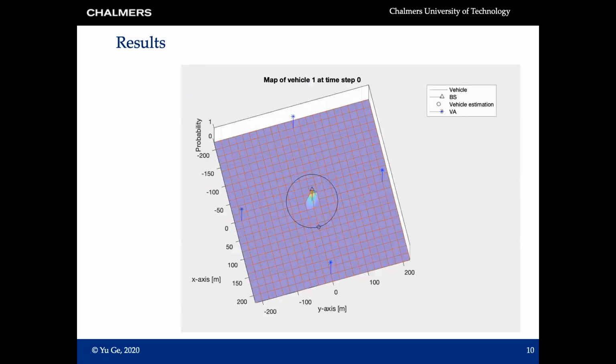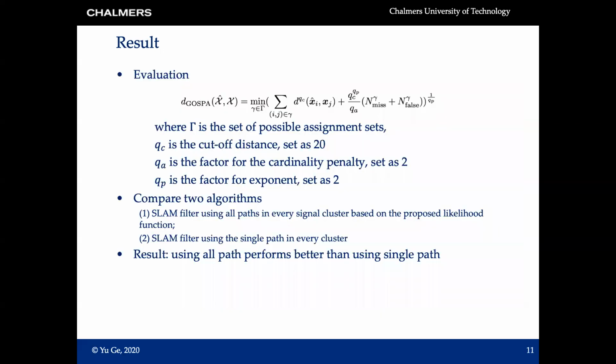This movie shows how our SLAM filter maps the landmarks. At the very beginning, the vehicle just knows where the base station is. There is no other information about the map. Each time step, measurements are generated, and the vehicle uses them to determine the sources of these measurements. Over time, as the vehicle goes, it can keep localizing itself and also map the landmarks. This is just an example to show our result.